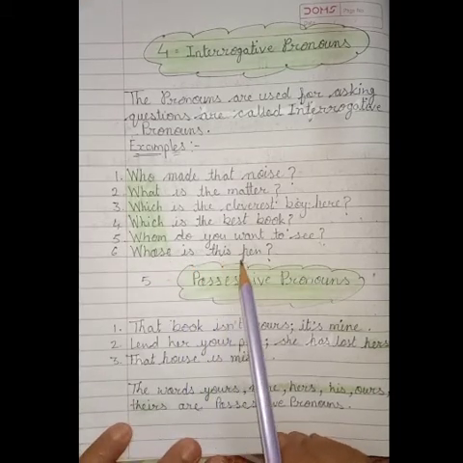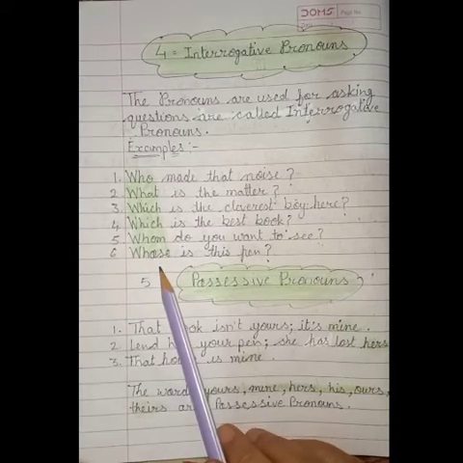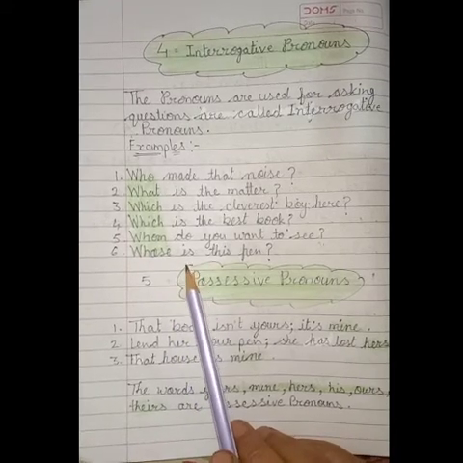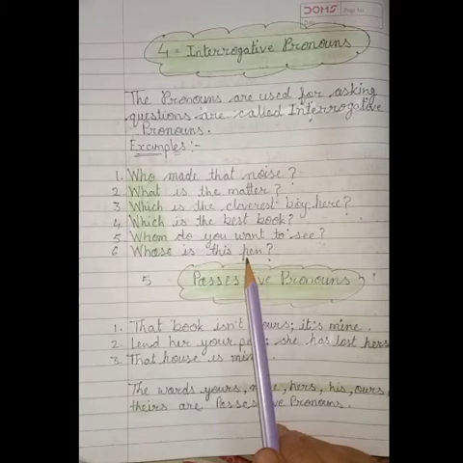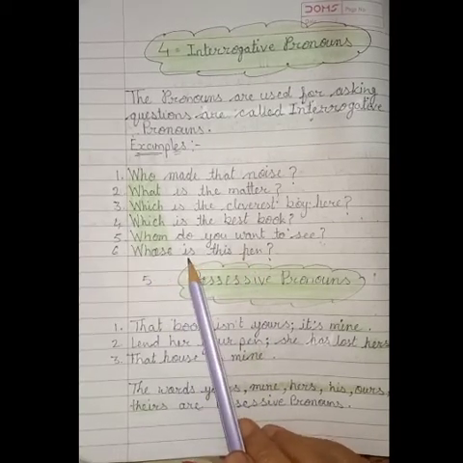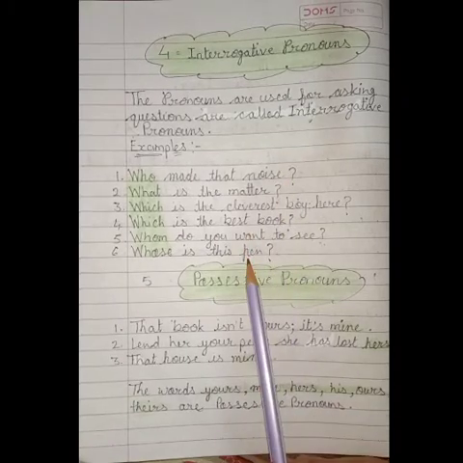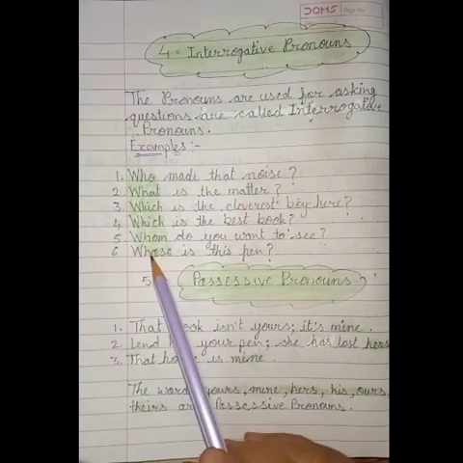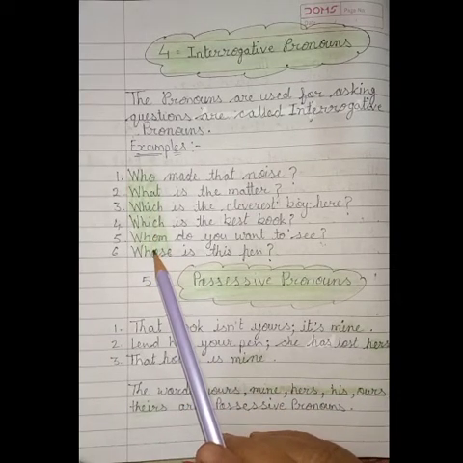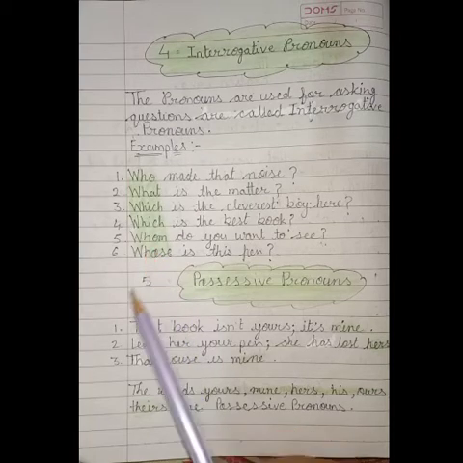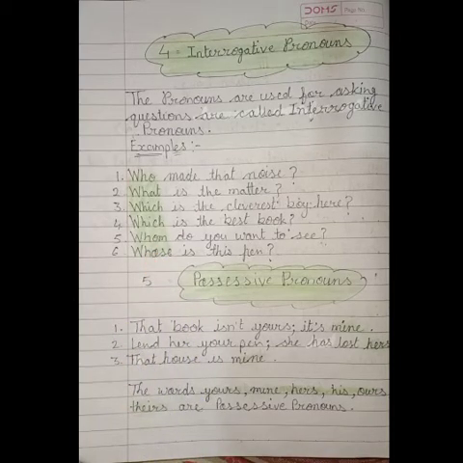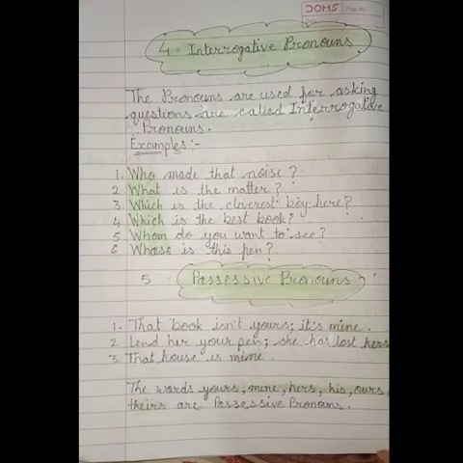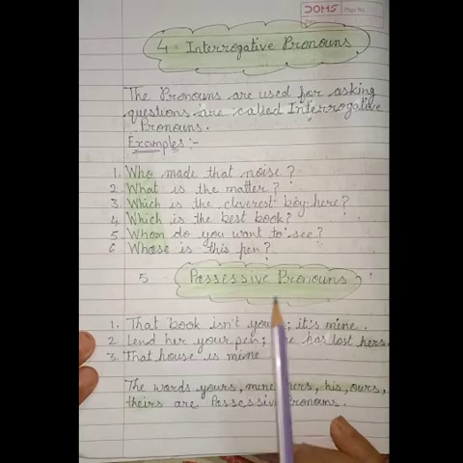Whose is this pen? And with the help of this whose, here I made this sentence into a question. Whose is this pen? So all these are questions, because here we use interrogative words. The words which are used for asking questions are known as interrogative pronouns. Okay.